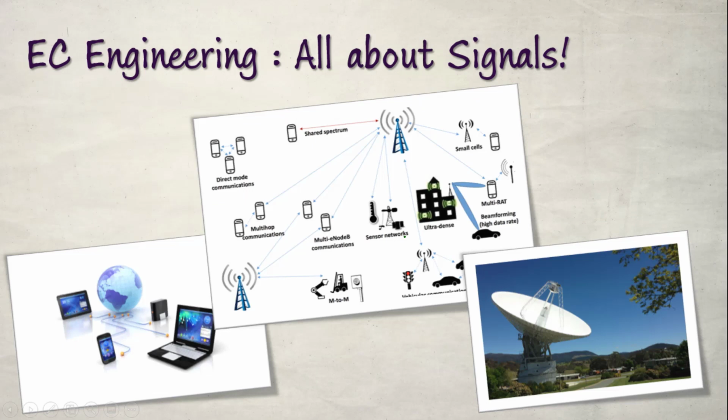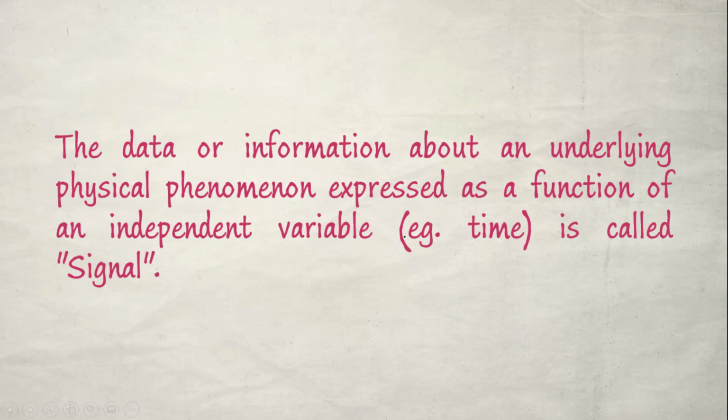It is similar for electronics and communication engineering. It's all about signals, right? Electronics and communication engineers are mainly dealing with communication. How can we communicate from one place to another through a wired, wireless or optical medium? Everywhere we are transmitting some signals, receiving some signals and processing some signals. All these places contain applications of signals and systems. Not only that, there are so many other areas. This list is not complete. You can add more and more examples to this list. In fact, when you see this video on YouTube, that is also a signal.